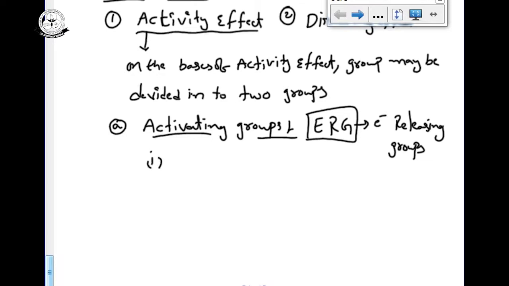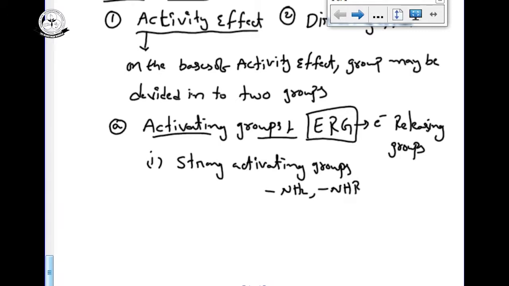First, strong activating groups, that is strong electron releasing groups: NH2, most important, NHR, NR2, OH, O-. All these are strong activating groups.